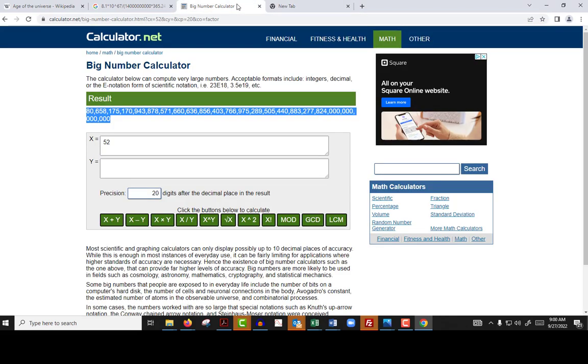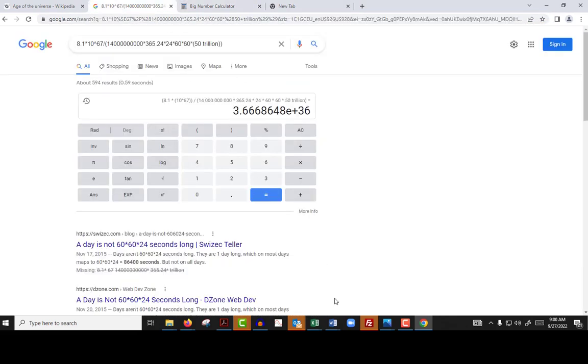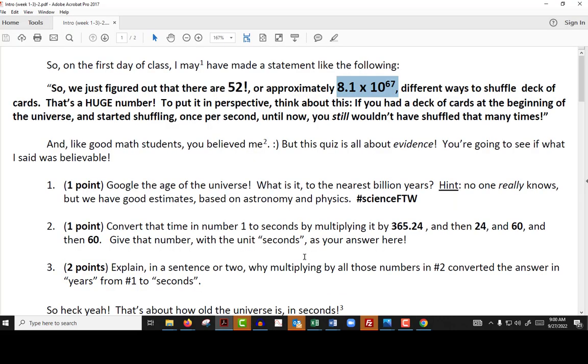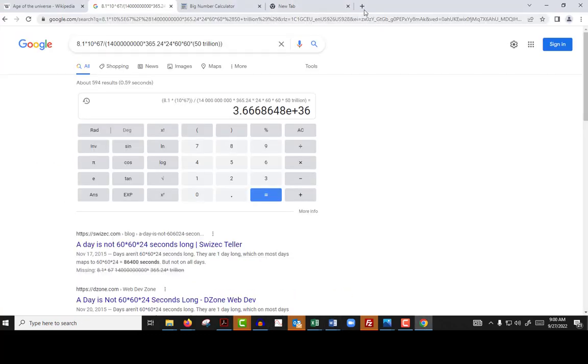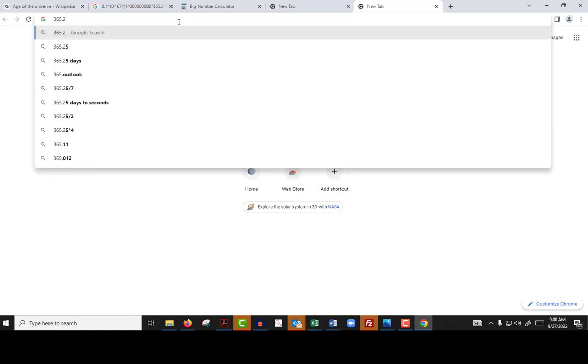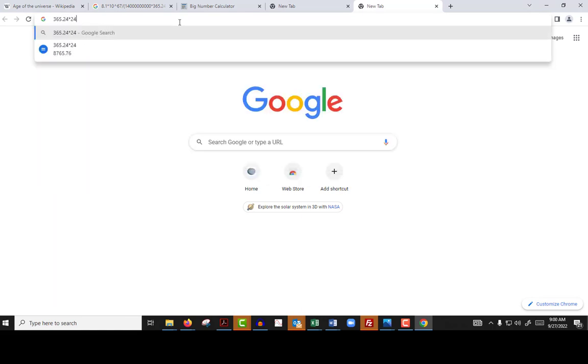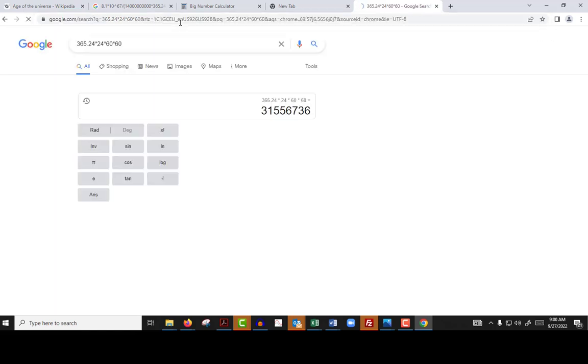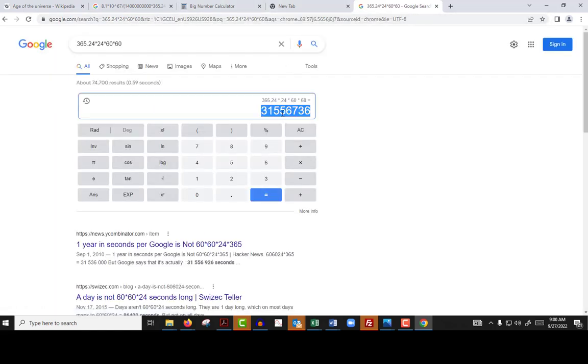All right. Now, I also have to get the other numbers that I've used in this quiz so far. So I have to use 14 billion times all this stuff here. First thing I want to do is, some of this I can do without the Big Number Calculator. I'm going to put a new window here and do 365.24 times 24 times 60 times 60. That's the number that I multiplied by, what was it? It was number 2. So that's how many seconds there are in a year.